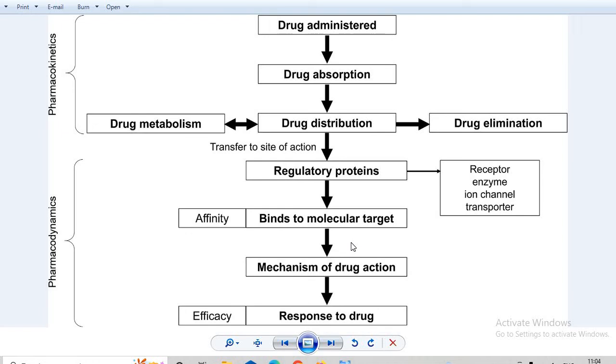Means एक drug distribute हो गया, उसके बाद वो various organs और tissues में जाता है, जहाँ जहाँ पे भी वो site of action पे जो उसके molecular targets होते हैं, वहाँ उनके ऊपर जो भी receptor enzyme होते हैं वहाँ पे जाके bind करता है. Bind करने के बाद वो slowly drug को release करता है, और वो drug अपना pharmacological action show करता है. So that's what the pharmacodynamics phases are.